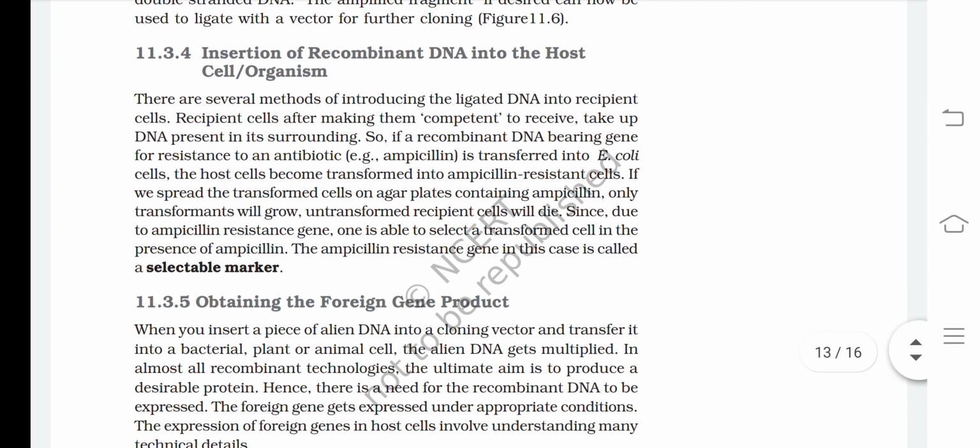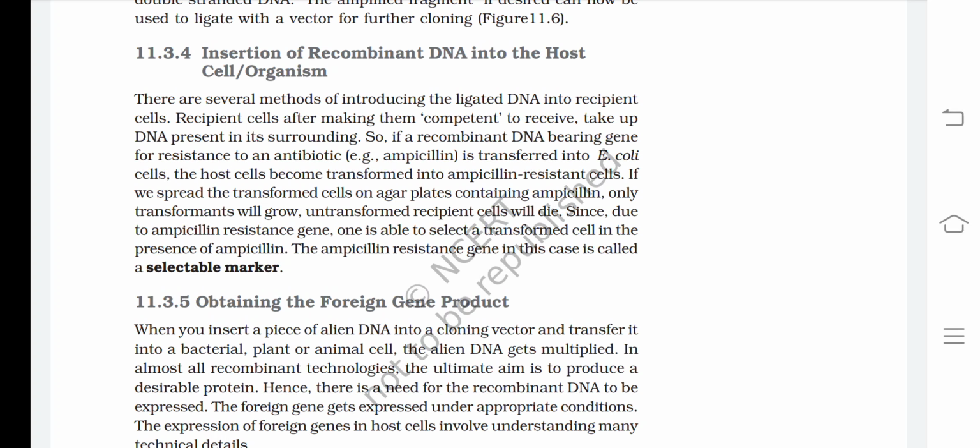Now, insertion of recombinant DNA into the host cell or organism. There are several methods of introducing the ligated DNA into recipient cells. Recipient cells, after making them competent to receive, take up DNA present in their surrounding. So, if a recombinant DNA bearing a gene for resistance to an antibiotic, for example ampicillin, is transferred into E. coli cells, the host cells become transformed into ampicillin resistant cells.